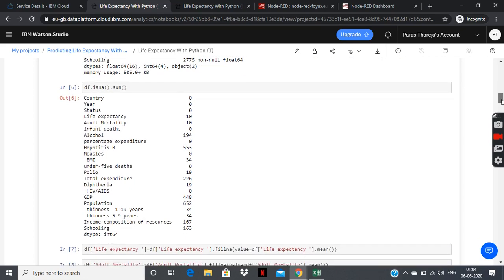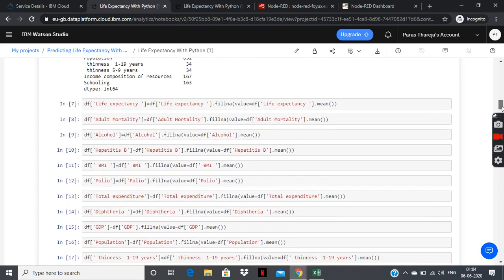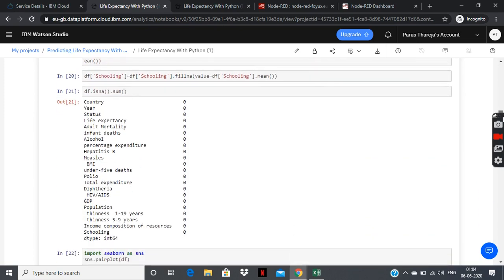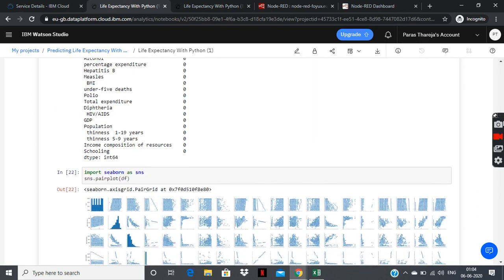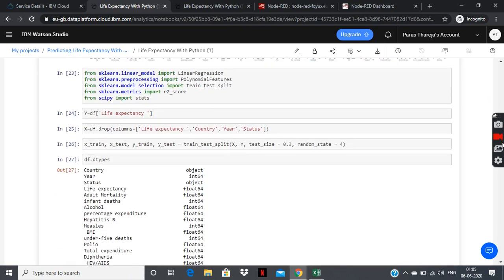There are many null values in the dataset, so I had to fill them with the mean of those columns, which is being shown on the screen. Then I checked again, there was no null column left, then plotted those values. Then I used four algorithms. This is basically a regression task as the life expectancy values are a continuous variable, and so I used four regression algorithms while dealing with the Python part.